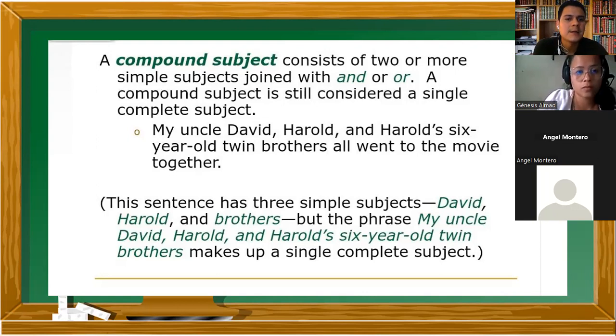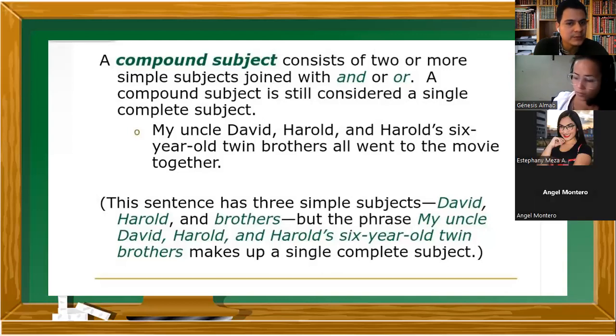Let's see the example. My uncle David, Harold, and Harold's 6-year-old twin brothers all went to the movie together. Alguien que traduzca esta oración. Mi tío David, Harold y los hermanos gemelos de Harold, de 6 años.